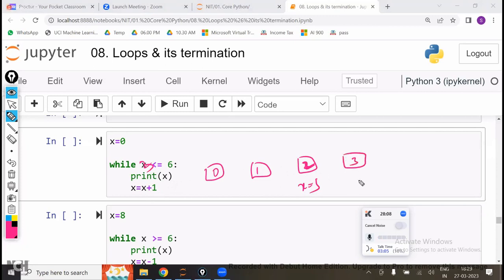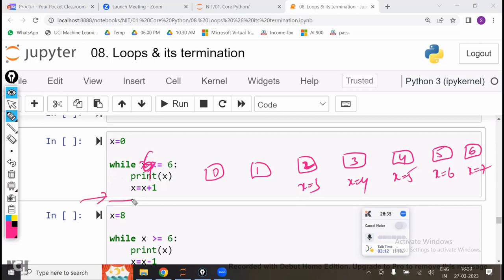Now X is equal to 4. 4 is less than or equal to 6, condition satisfied. Print 4 and X is equal to 5. 5 is less than or equal to 6, yes, condition satisfied. Print 5 and X is equal to 6. 6 is less than or equal to 6, again condition satisfied. So print 6 and X is equal to 7. 7 is less than or equal to 6? Condition failed, so it will come out of the while block.